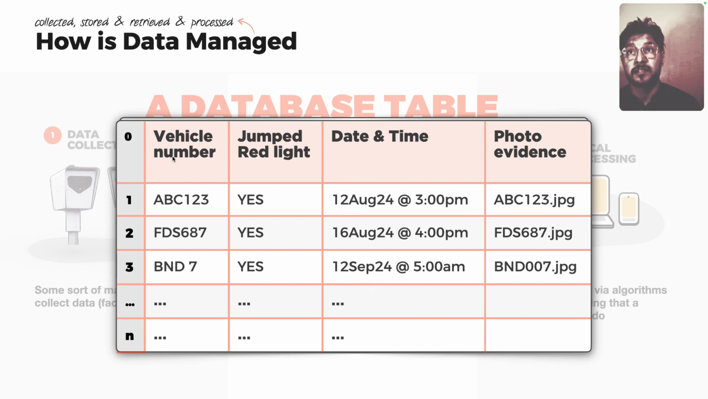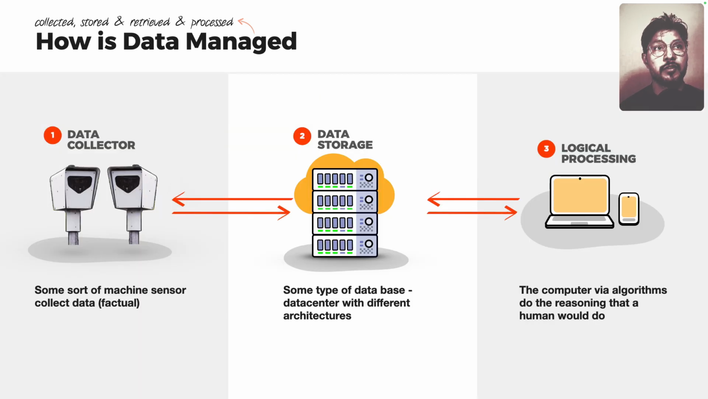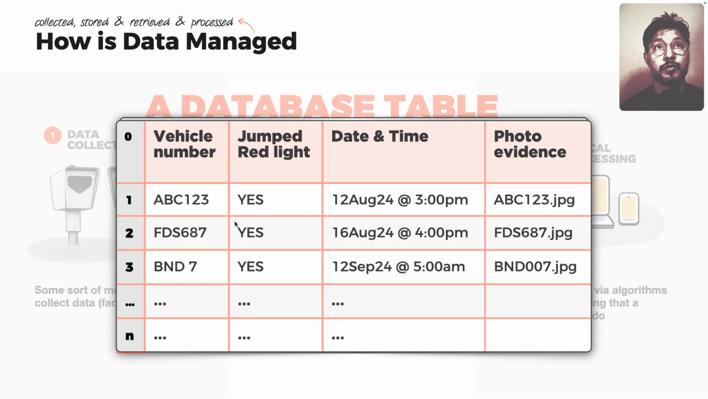I'm sure you have seen Excel sheets. These are basically tabular format. The example I'm trying to allude to is a traffic signal system. What you could expect there is probably a vehicle number, and whether that vehicle jumped a red light, yes or no. Then the date and time and the photographic evidence. There's some photo that's been taken by the camera and stored in the database. There would obviously be lots of other fields, but I've simplified it.